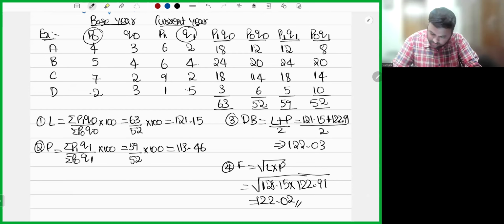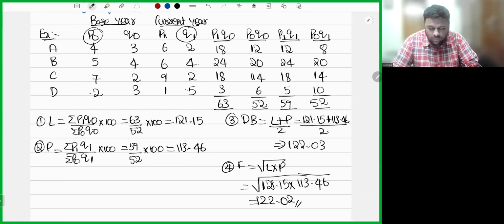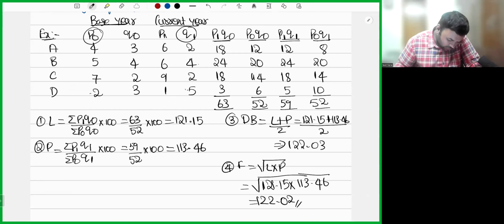13.46. Let's change these to 113.46. 113.46. 121.15 into 113.46 under root. 117.24. Perfect. That's the correct answer.